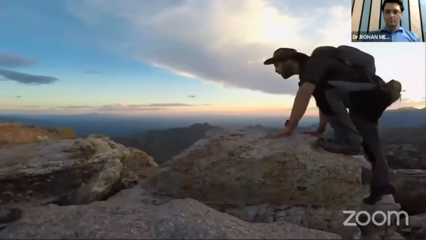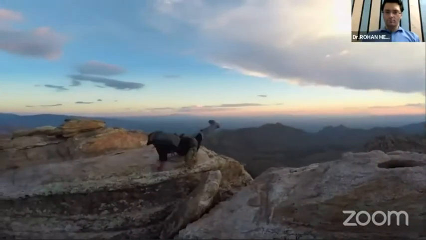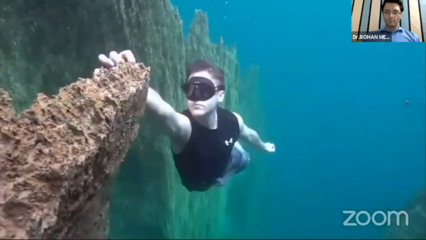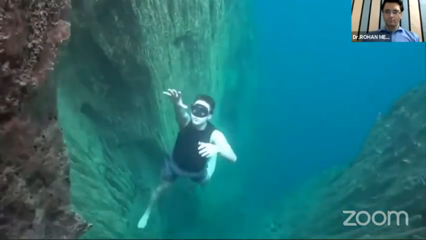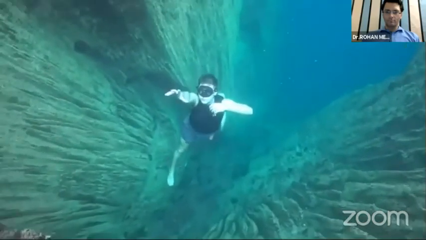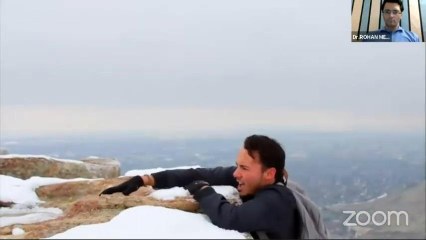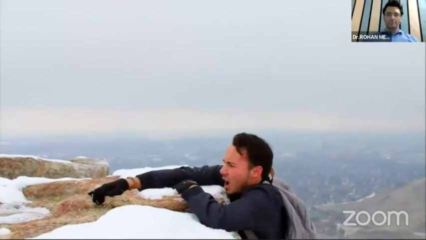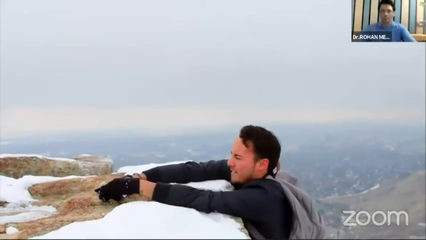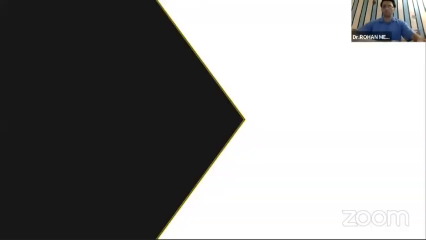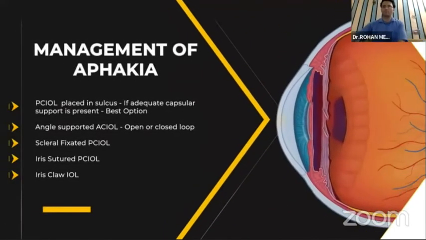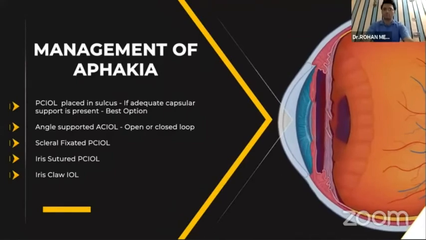As anterior segment cataract surgeons, we are always on the edge. One bad decision and our nucleus can go sinking down into the vitreous. This sight is a nightmare for all cataract surgeons. In this situation, the only option we have is to somehow make an IOL cling on, which is extremely difficult due to the lack of support. Let's take a look at the options available for management of aphakia.